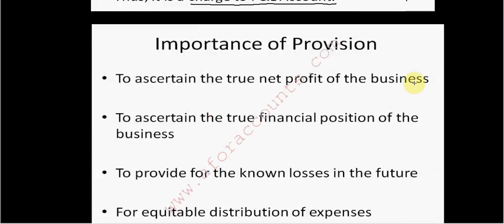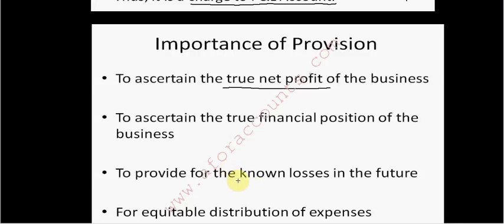Importance of provision. To ascertain the true net profit of the business, because that liability has to occur, and so I am making a provision, so I am showing the true net profit to the public and not the increased net profit. To ascertain the true financial position of the business, I make provisions.